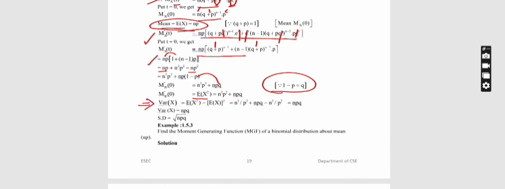We need to find the variance value. The formula for the variance is E of X square minus E of X the whole square. So the E of X square value is nothing but n square p square plus npq, and the E of X value is the mean value, that is np. This whole square means n square into p square. This positive value and negative value cancel out each other, so I am remaining with the variance value as npq. So here the mean value of the binomial distribution is np and the variance value of the binomial distribution is npq.